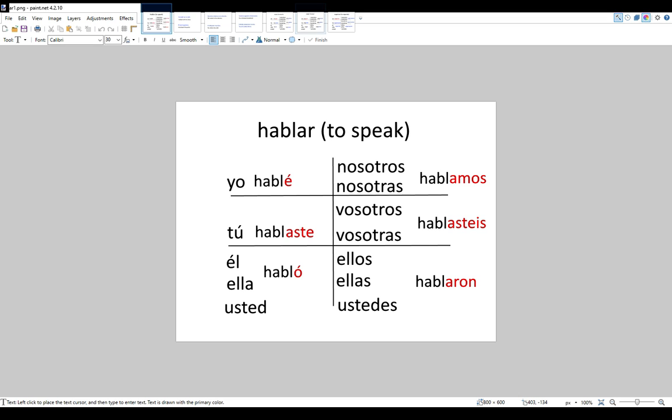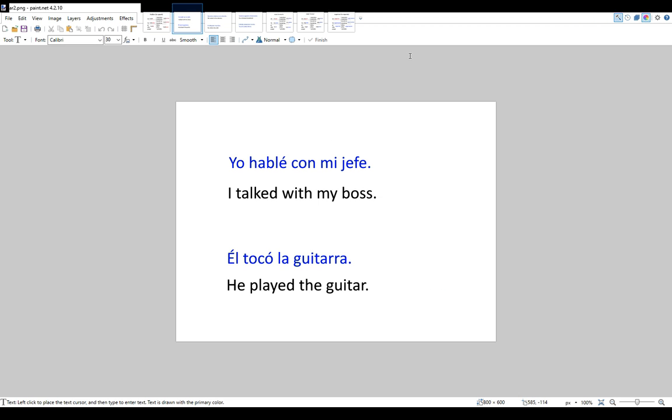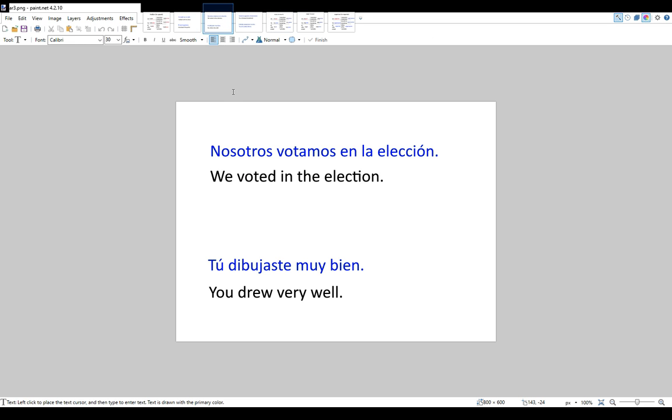Here are a few example sentences. Yo hablé con mi jefe. I talked with my boss. Él tocó la guitarra. He played the guitar. Nosotros votamos en la elección. We voted in the election. From context here, since there isn't an election going on right now, you could probably tell that this happened in the past. So this would be we voted and not we vote.